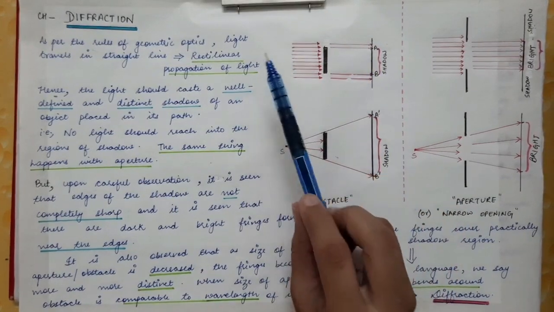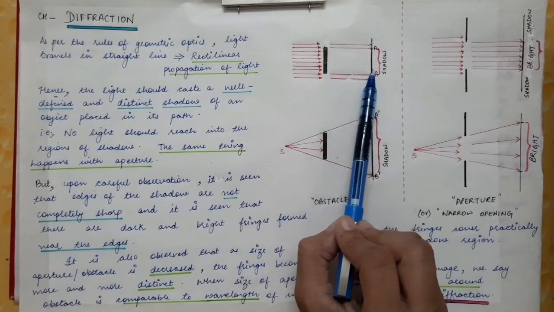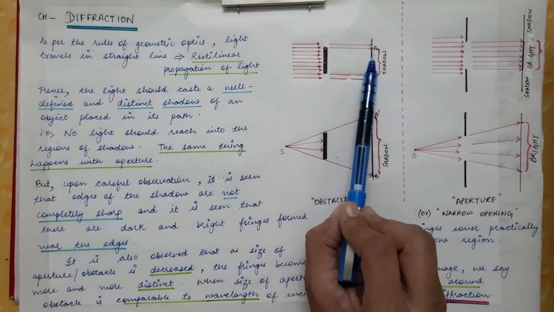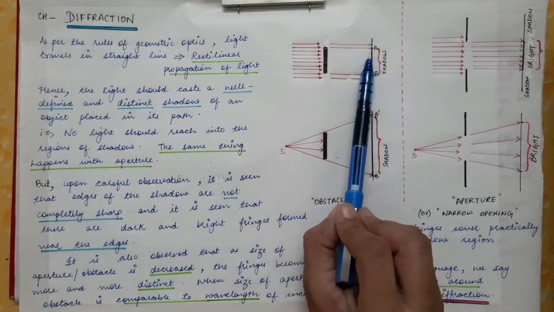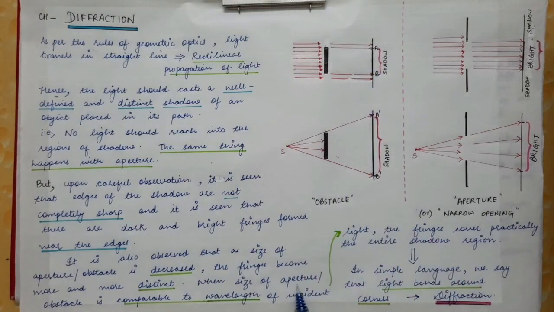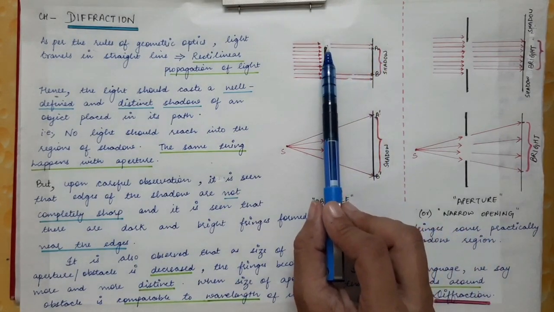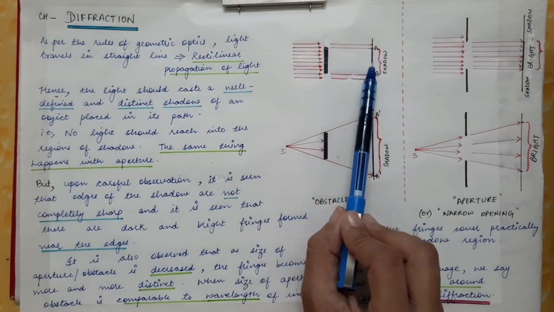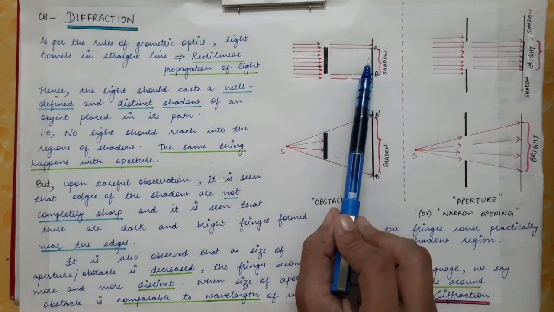So practically, according to this property of light, there should not be any light present in this shadow region. So this region should be completely dark, but practically it is seen that dark and bright fringes are observed in this shadow region when the size of the aperture or the obstacle is comparable to the wavelength of the incident light, which means that the light has managed to reach this geometrical shadow region, or you can say in a simpler way that the light has bent around the corners of the obstacle.